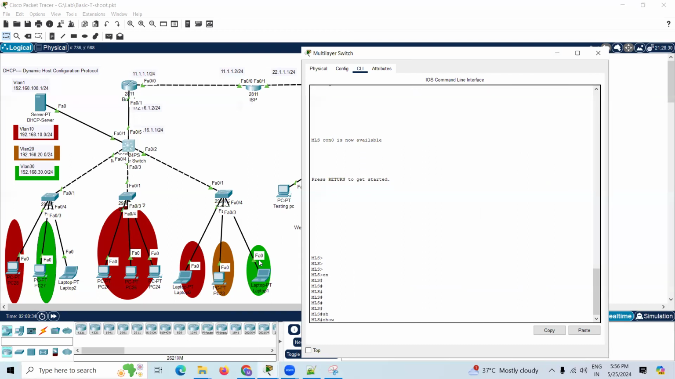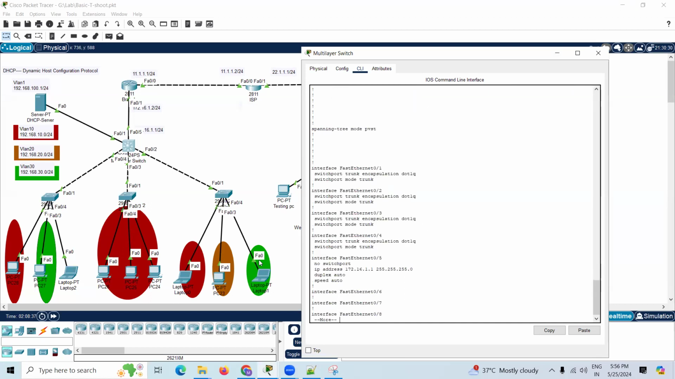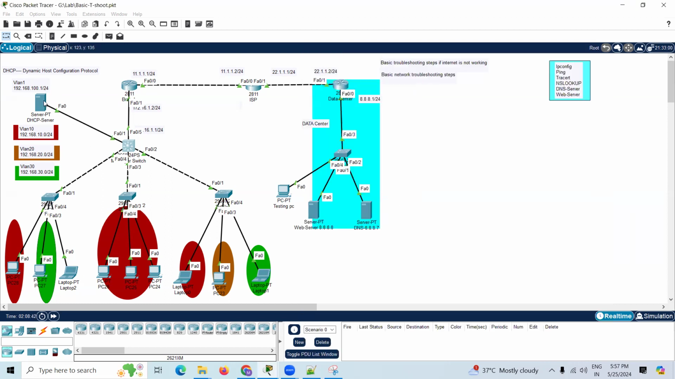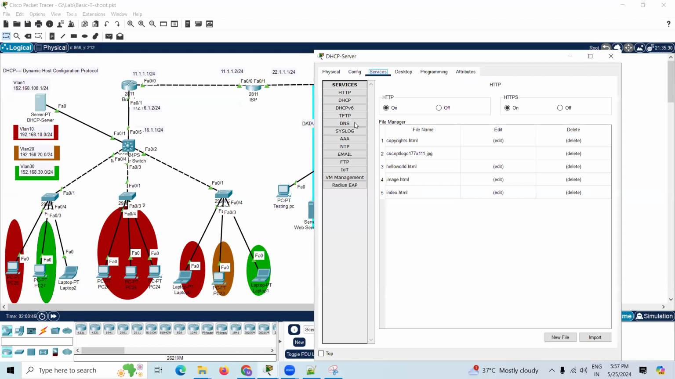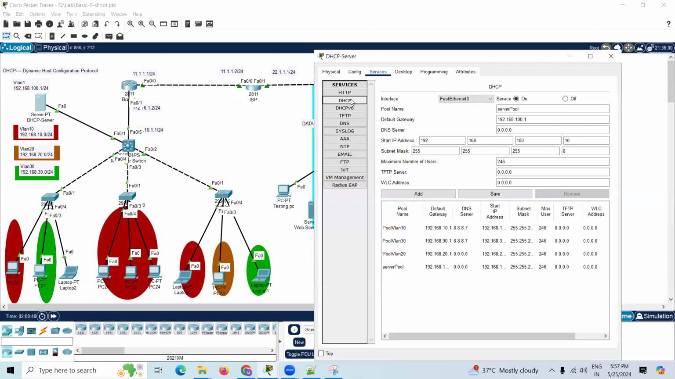So show running configuration again. We'll check the 0/2 interface. Yeah, it is a trunk port only. The configuration I did is the trunk port only. Then check here in the server whether we have assigned the DNS server IP address or not. Just check the DHCP pools we have created. Here we haven't assigned the IP address of DNS.